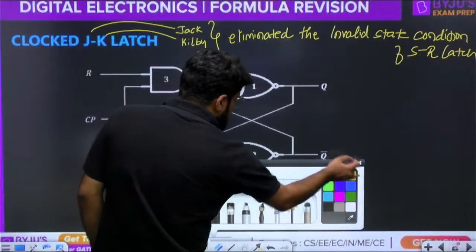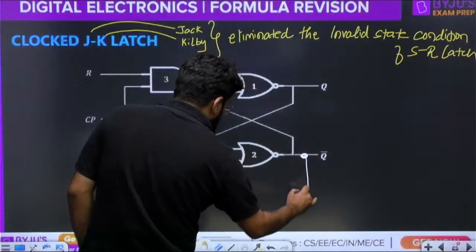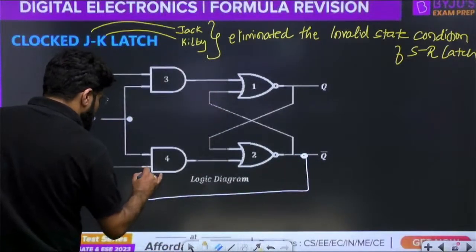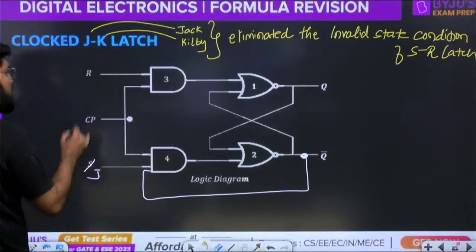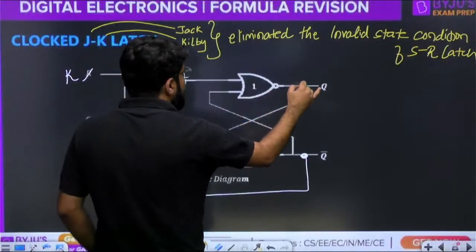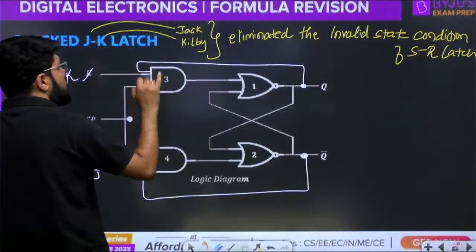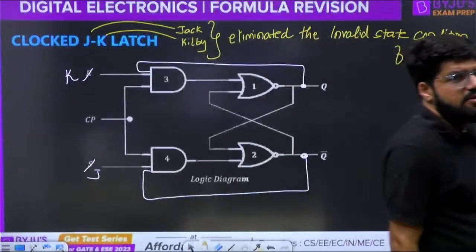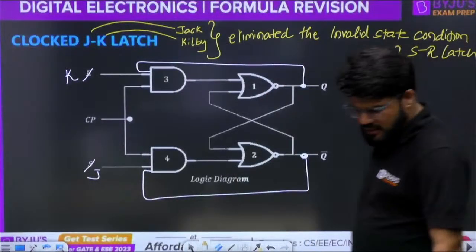There is one more feedback connection from Q bar, and this goes to the input, and S will be named as J now. R will be named as K for Kilby, and there is one more feedback connection from Q, and it comes to the top AND gate. This is what a JK latch is.